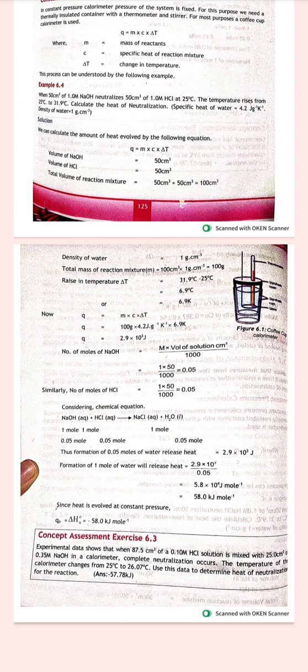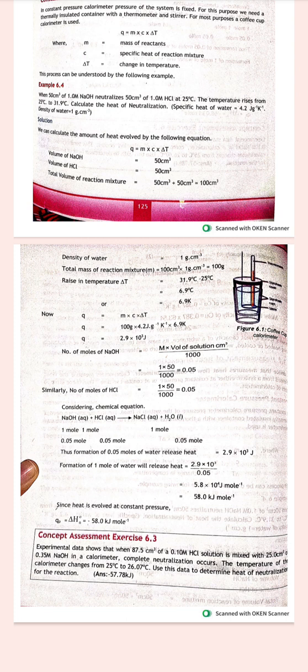So here is a long numerical. When 50 centimeter cube of 1.0 molar NaOH neutralizes 50 centimeter cube of 1.0 molar HCl at 25 degrees C, the temperature rises from 25 to 31.9. Calculate the heat of neutralization. So we have to calculate the heat of neutralization for this acid base reaction.